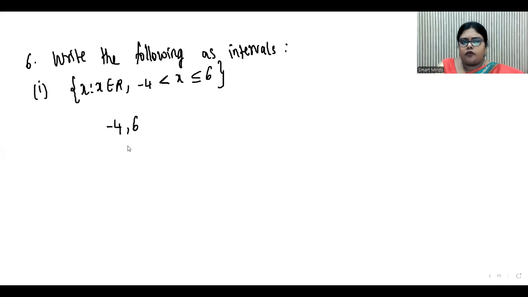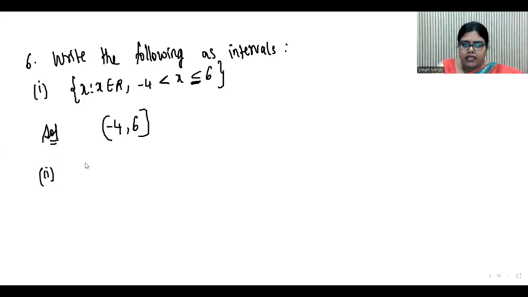So minus 4 comma 6, but because minus 4 is not included, simple bracket here, and because 6 is included, square bracket here. Simple bracket means open interval, and square bracket means closed interval. Closed interval means included, open interval is excluded. Understood? This is the solution for the first one.